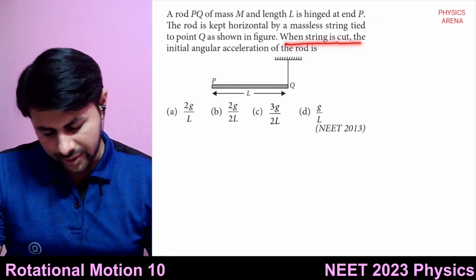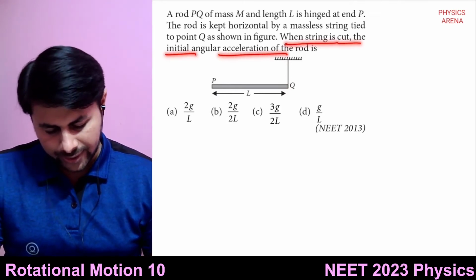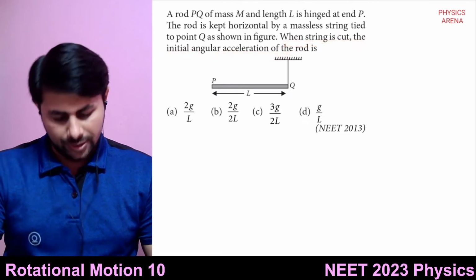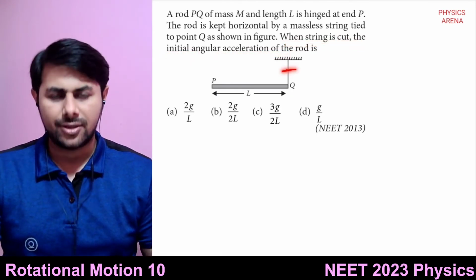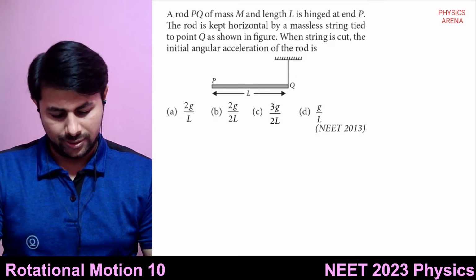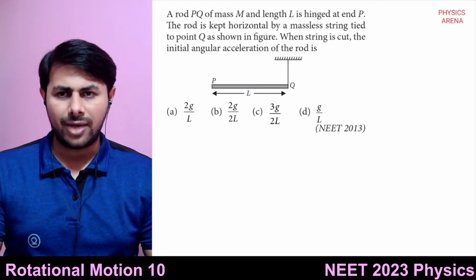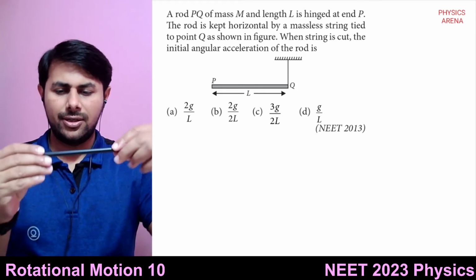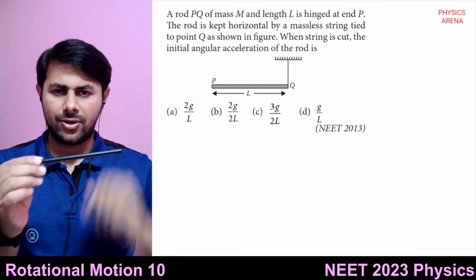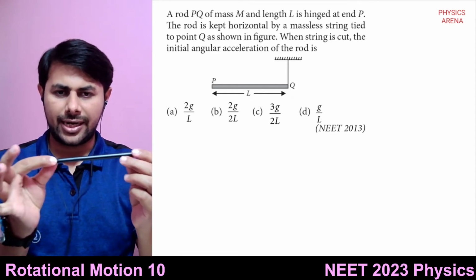So when the string is cut, the initial angular acceleration of the rod is? So if you cut the string, what will happen? There will be some angular acceleration. So see, this is a rod, suppose it is hinged at this point.